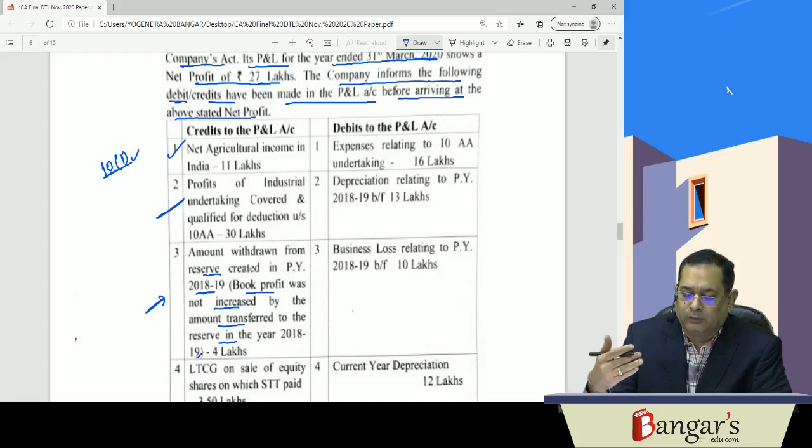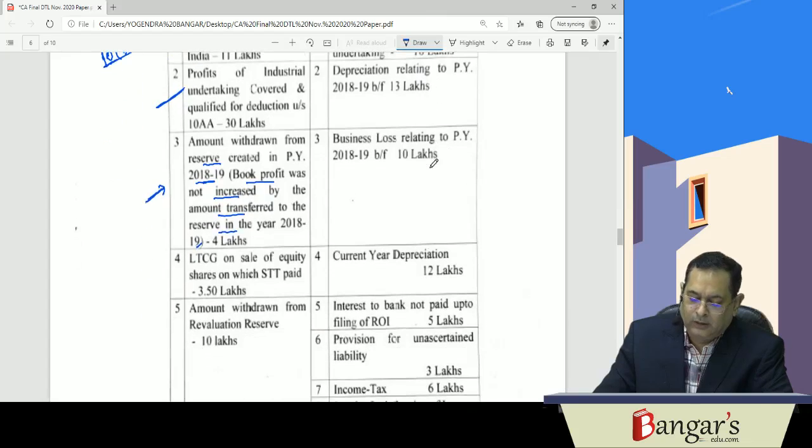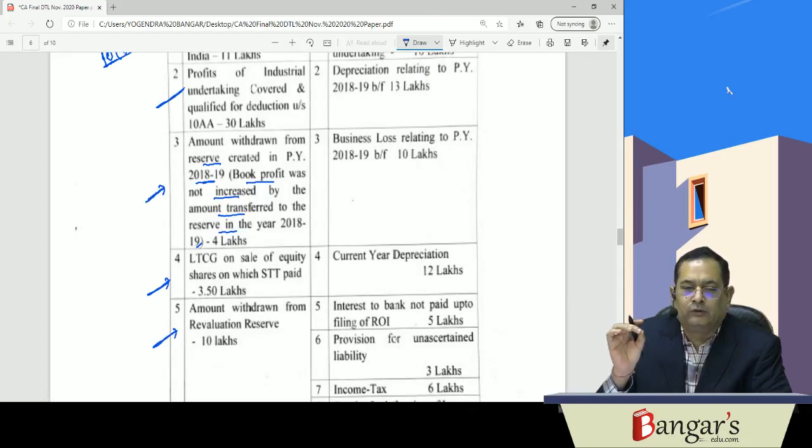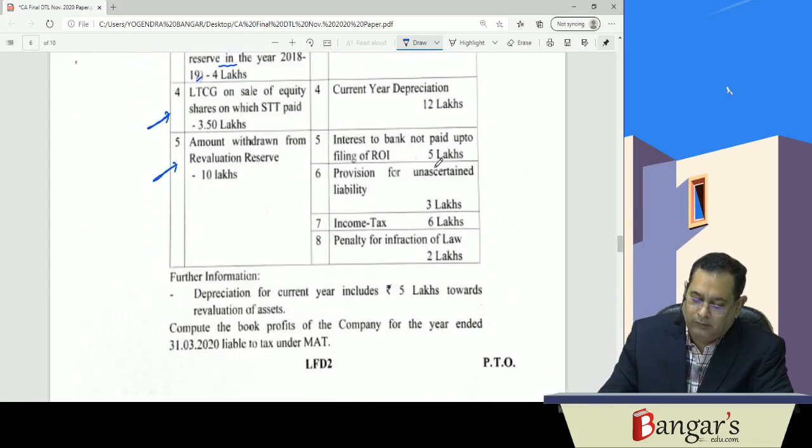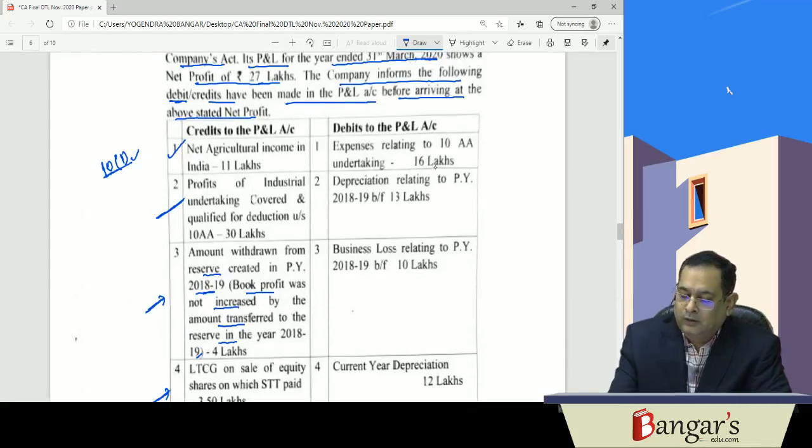Now this amount has been withdrawn from reserves, the same won't be reduced here. Then LTCG on sale of equity shares on which STT has been paid, no adjustment will be required. Amount withdrawn from revaluation reserve, the same can be reduced to the extent of disallowance of depreciation on account of, say, revaluation. Then here, expenses related to 10AA undertaking, adjustments won't be there.